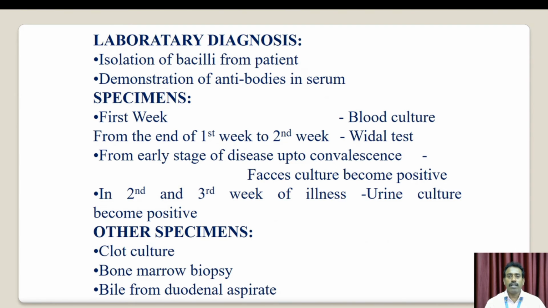Next, laboratory diagnosis. This involves isolation of the bacillus from the patient and demonstration of antibody in serum, using specimens. In the first week, blood culture; from the end of the first week to the second week, Widal test, from an early stage of disease up to convalescence. Fecal culture becomes positive, and in the second and third week of illness urine culture becomes positive. Other specimens include clot culture, bone marrow biopsy, and bile from duodenal aspiration.